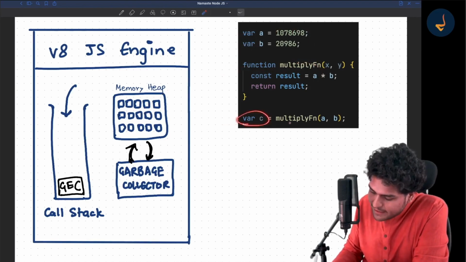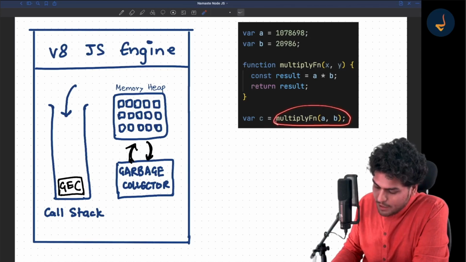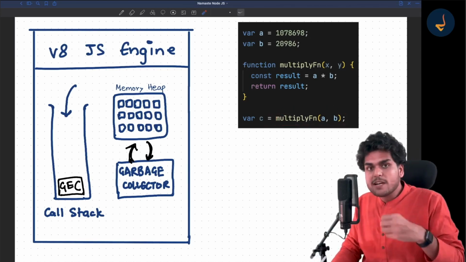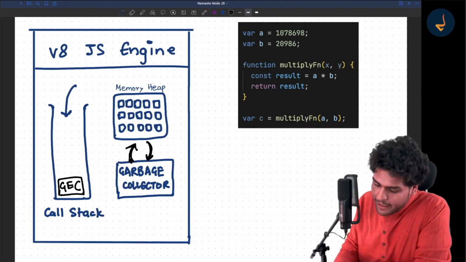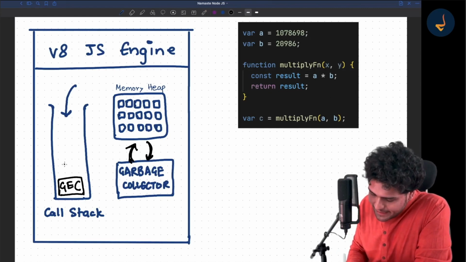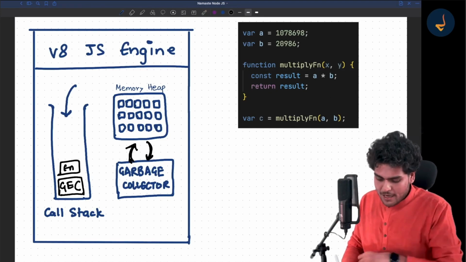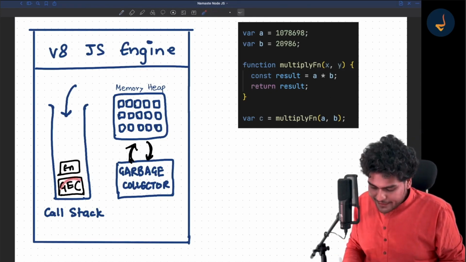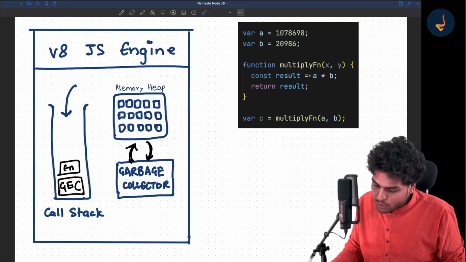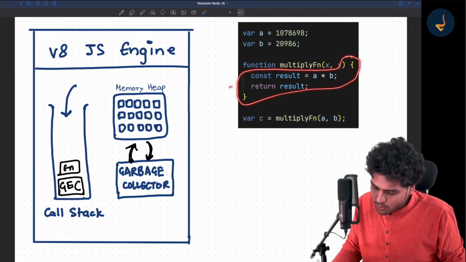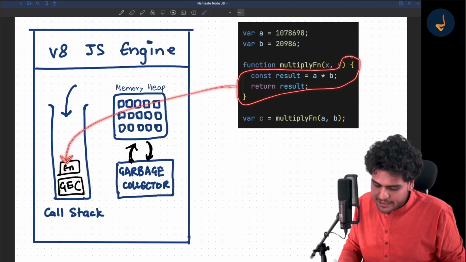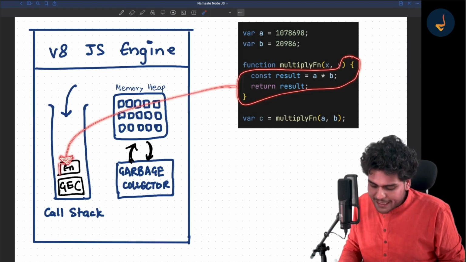Now here, there is a function call. Whenever you call any function, one more execution context is created. This functional execution context is pushed inside this call stack. So the call stack does not push out the global execution context because the code is still running over here, but it pushes the functional execution context, and whatever is there inside this function will now be running in this execution context.